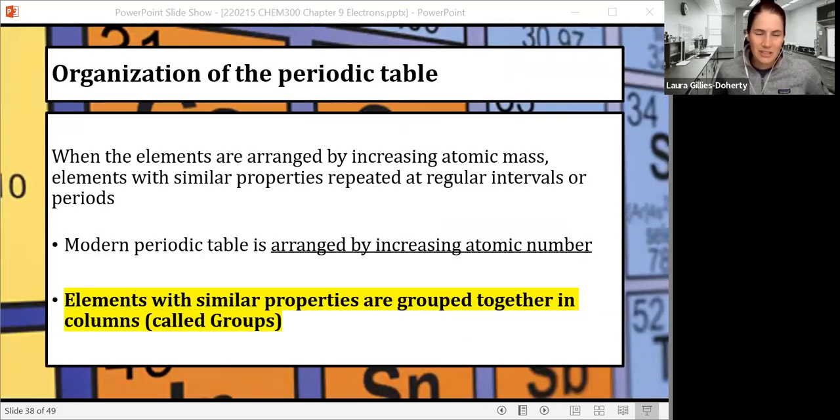So thinking about the organization of the periodic table, when the elements are arranged by increasing atomic mass, elements with similar properties repeat at regular intervals or periods. And so this repeating interval is how we organize our modern periodic table. The modern periodic table is arranged by increasing atomic number, and it has the shape it has so that elements that have similar properties are grouped together in columns called groups.